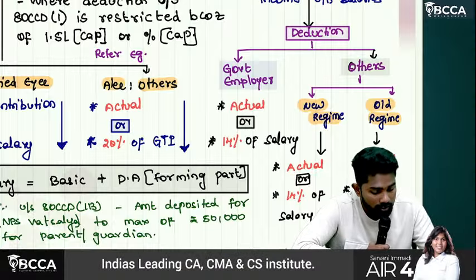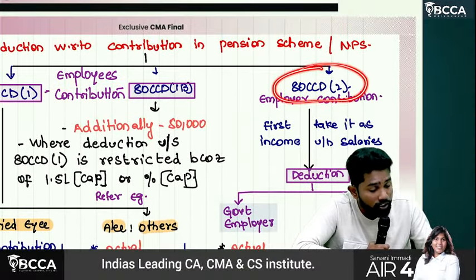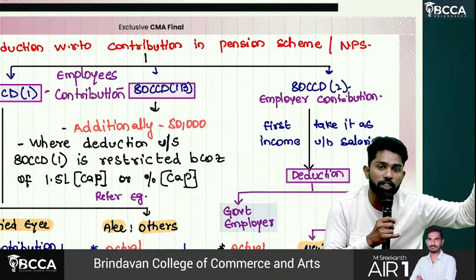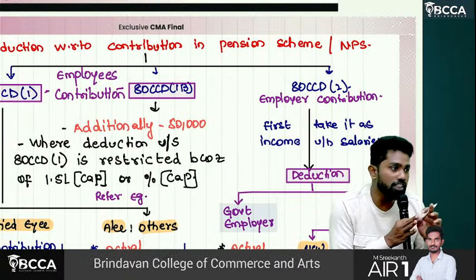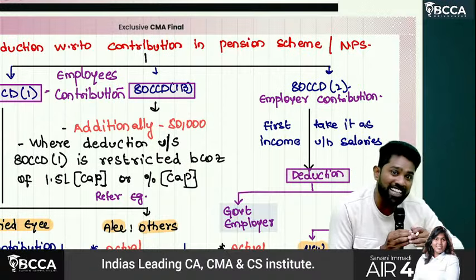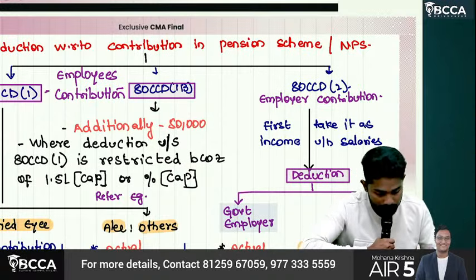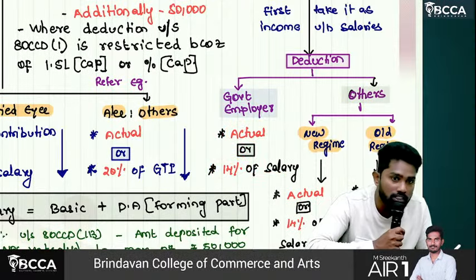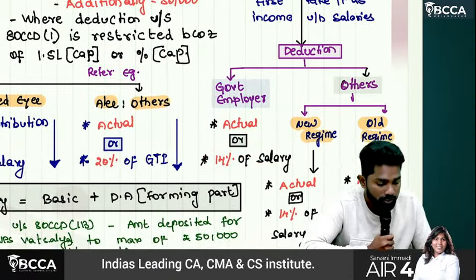Sir, understand, for 80CCD subsection 2, there is no cap of that 1,50,000. The 1,50,000 is available only to 80CCC and 80CCD subsection 1 only. Okay, this is in excess of that 1,50,000. Actual or 14% of salary. Government employer means that. Others.